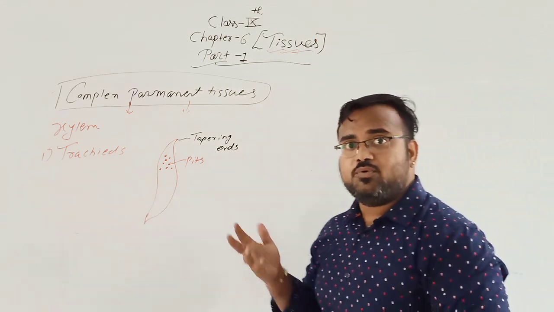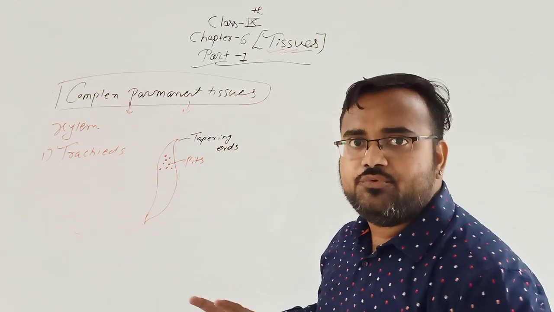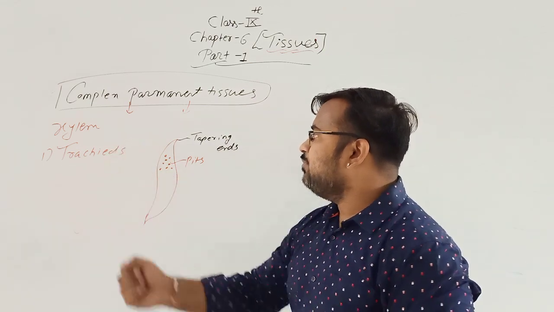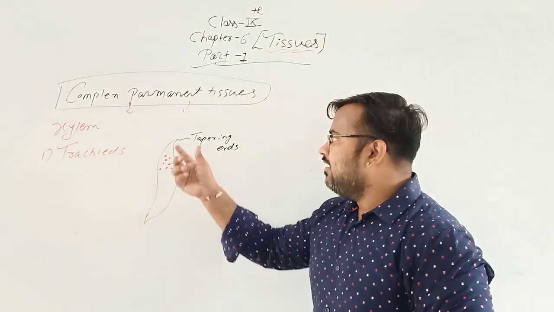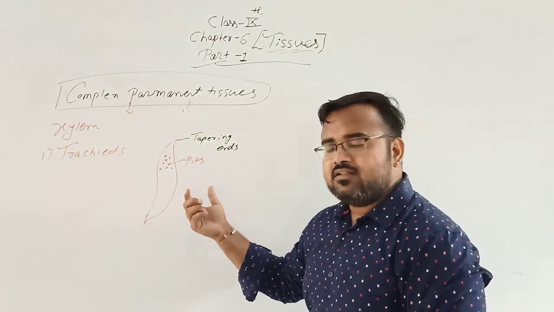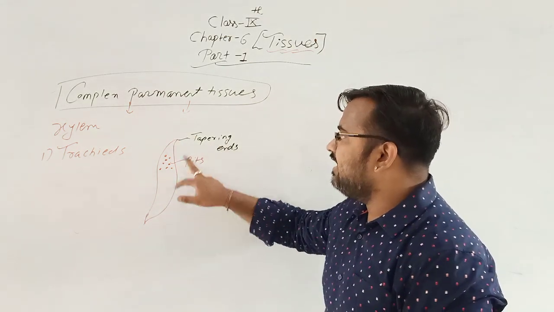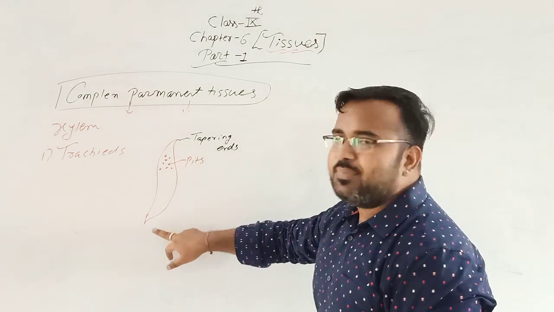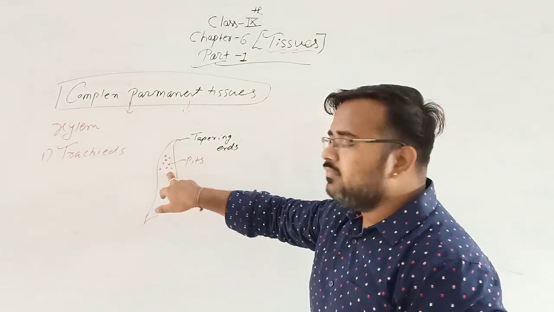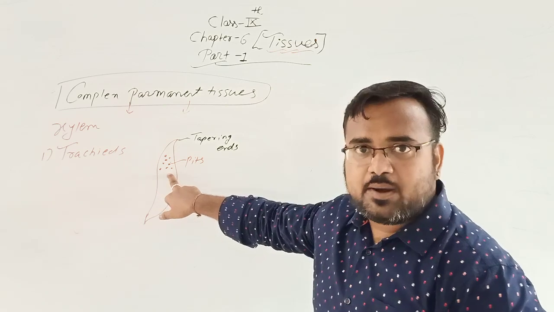Xylem helps in the transportation of food and mineral. The first part of xylem is tracheids. Tracheids is a long tube-like structure which is having tapering ends, and it is having some amount of pits. That means holes are present.